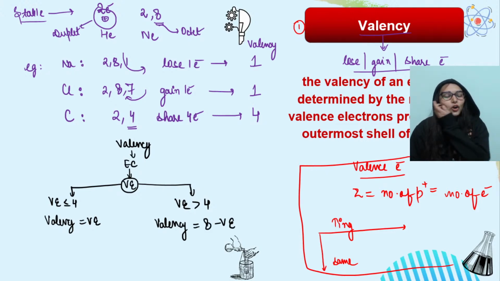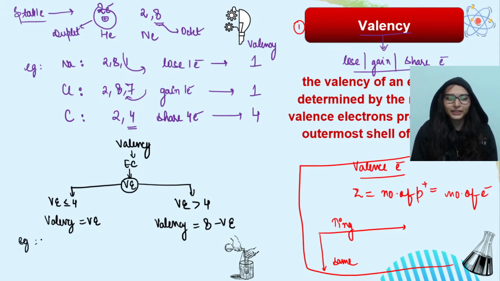So I am telling you the concept of valency so that you understand it. Until you know what valency is, you won't be able to understand the trend in valency. That is why we are revising all of this that you have already done in your last 9th standard, I believe, if you gave your exam. Okay, take an example. Same, for sodium, write the configuration 2, 8, 1.